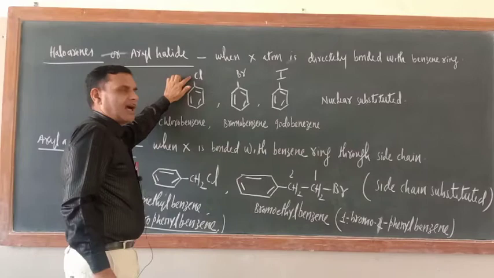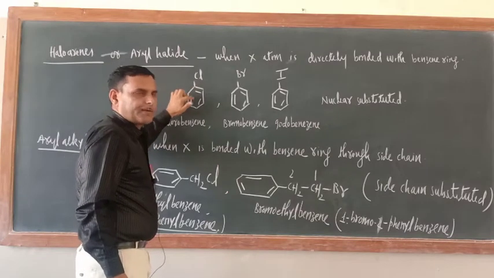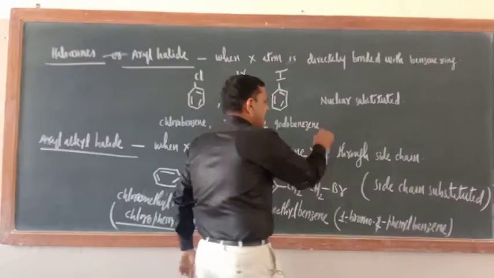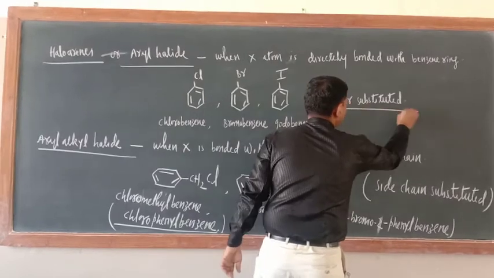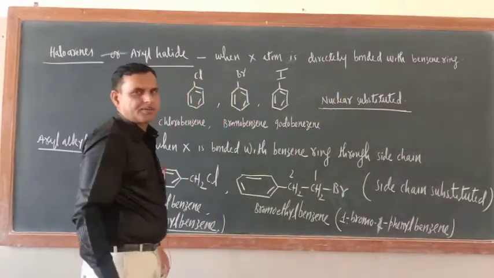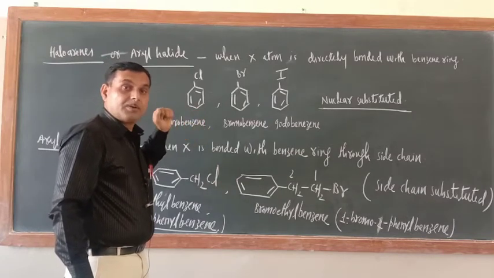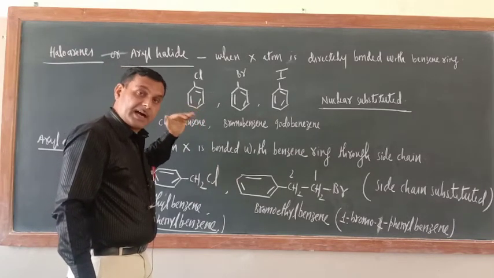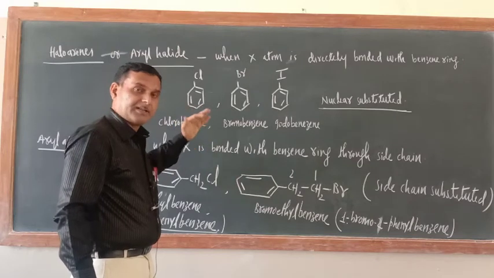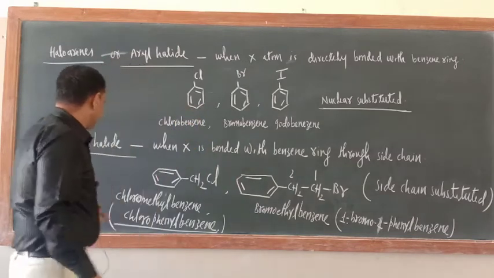These halogen atoms are directly bonded with the benzene ring, so we can say they are nuclear substituted. They are nuclear substituted because they replace the hydrogen of the nucleus and get bonded. That is why they are nuclear substituted.